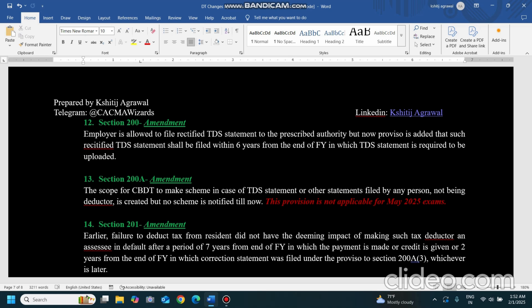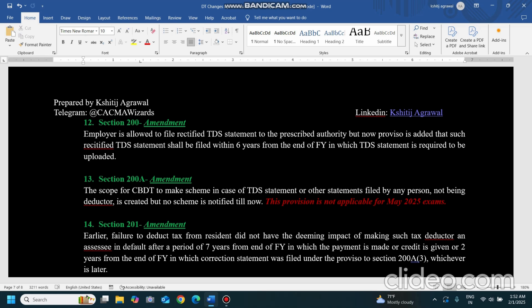So one provision is added in section 200 that employer can rectify it, he can file, but it should be filed within 6 years from the end of the financial year in which the TDS statement is required to be uploaded. Suppose any TDS return is required to be uploaded quarterly, so that return is required to be uploaded by 31st May, March quarter. So he has to upload that TDS return, but he has not uploaded. So it was required to be uploaded in the financial year.